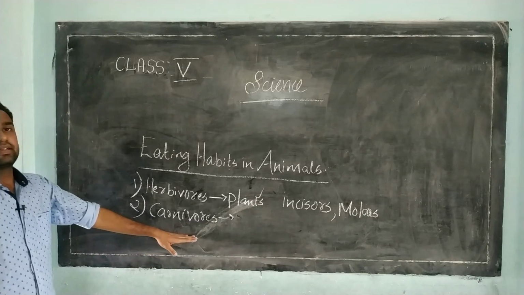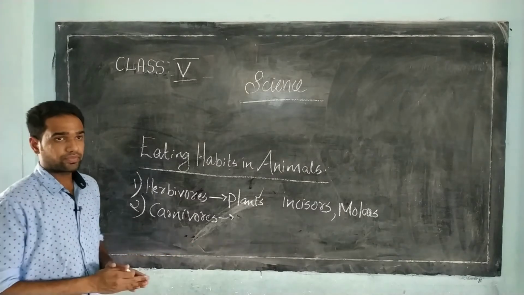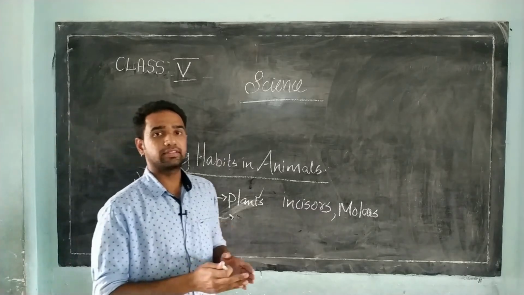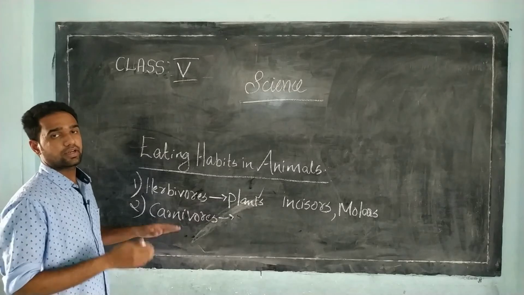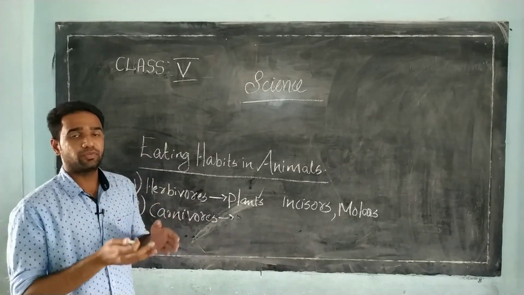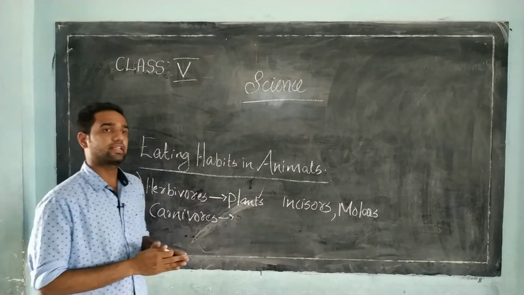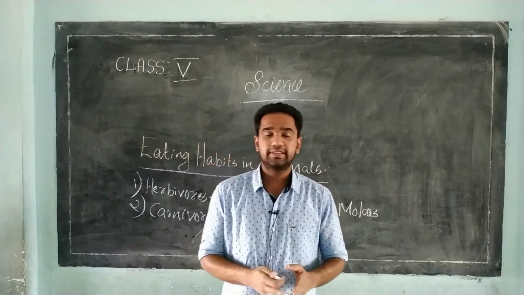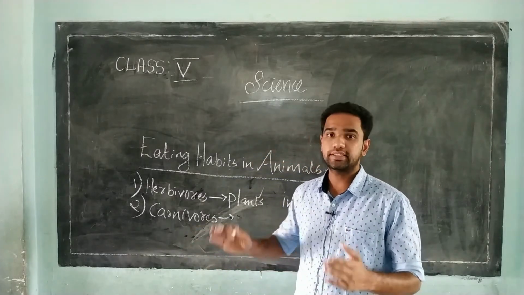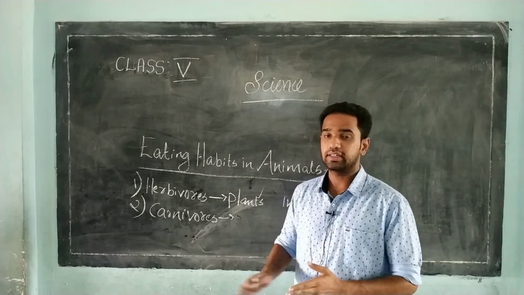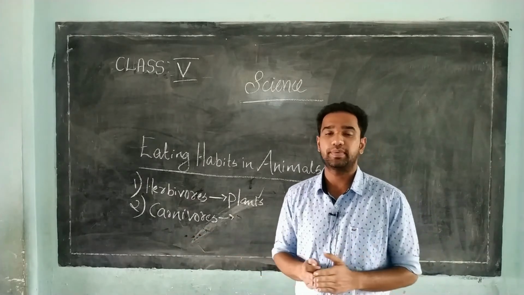Second one is carnivores. So, flesh eating animals are known as carnivores, or animals which eat only flesh. For example, lion and tiger. They consume flesh of other animals. Such type of animals are called carnivores. And what is their speciality?